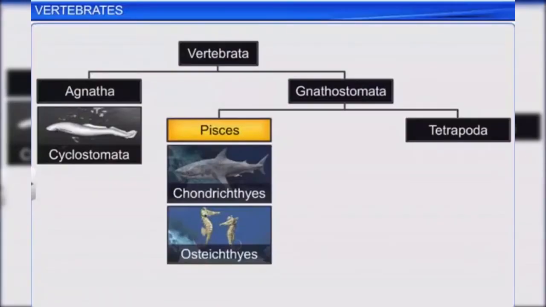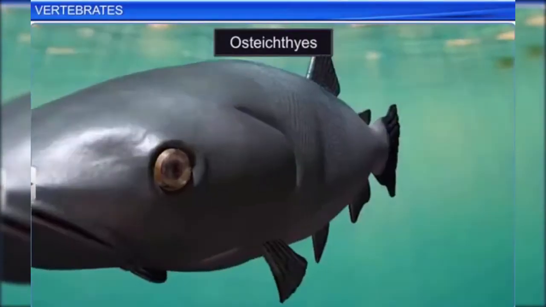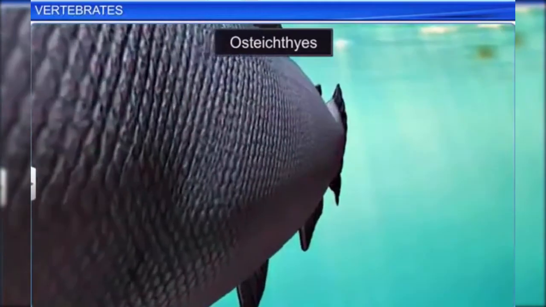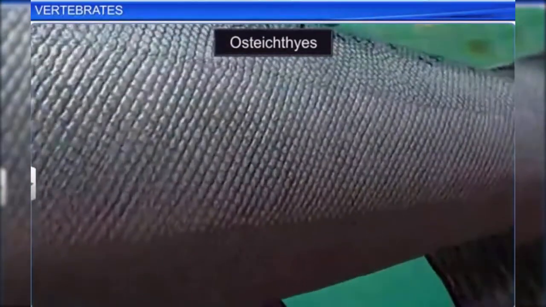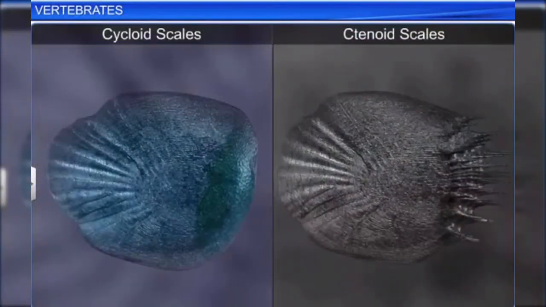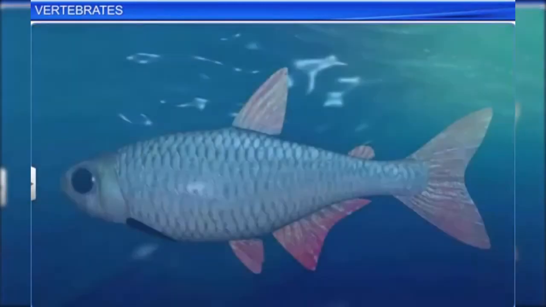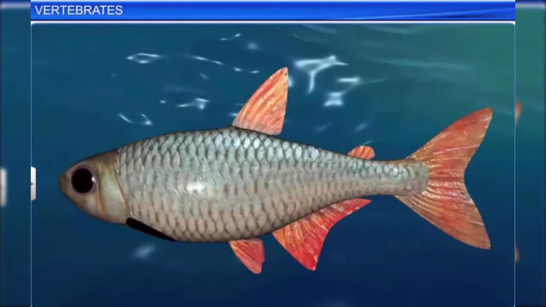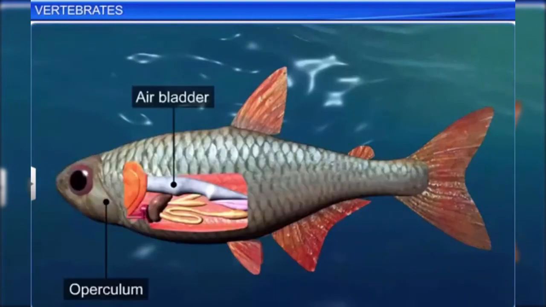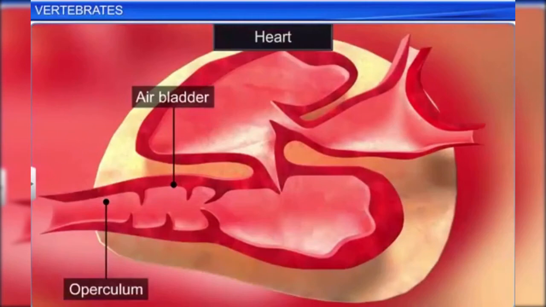The next class within Pisces is Osteichthyes. These are marine and freshwater fish with a streamlined body and a bony endoskeleton. Their skin is covered with cycloid or ctenoid scales. These fish have 4 pairs of gills, which are covered by an operculum, and an air bladder, which maintains buoyancy. They too are cold-blooded and have a 2-chambered heart.